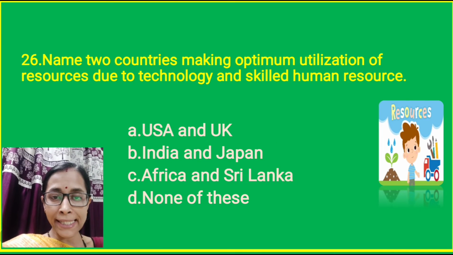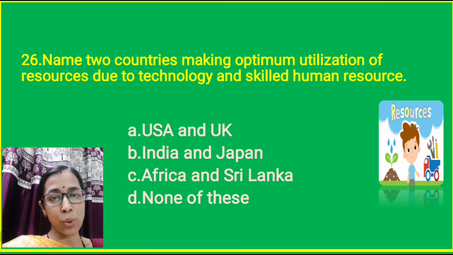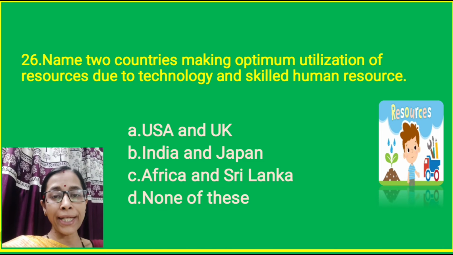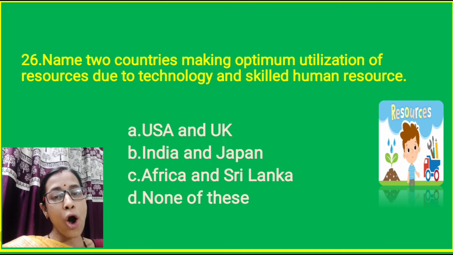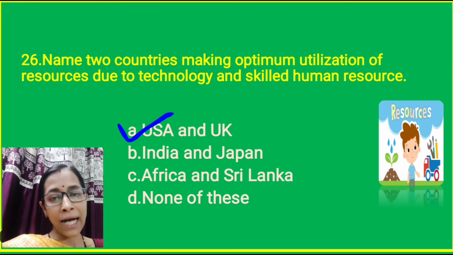Question number 26. Name two countries making optimum utilization of resources due to technology and skilled resources. Option A, USA and UK. Option B, India and Japan. Option C, Africa and Sri Lanka. Option D, none of these. So the correct answer here is option A, USA and UK.